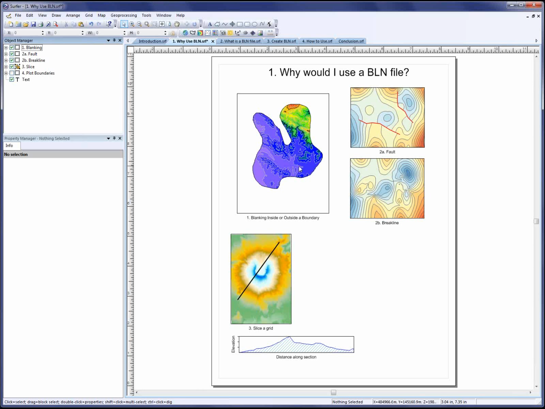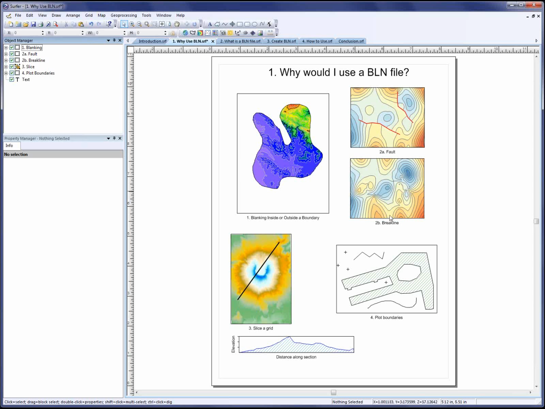Now, BLN files can also be used to create base maps of points, polylines, and polygons. However, you can use other file formats to create base maps. So out of these uses, blanking is by far the most common use for BLN files. But what does blanking actually mean, and why would you want to blank a grid file? So blanking is a way to convert areas of the grid file to a null value.